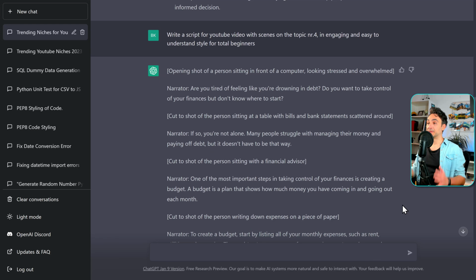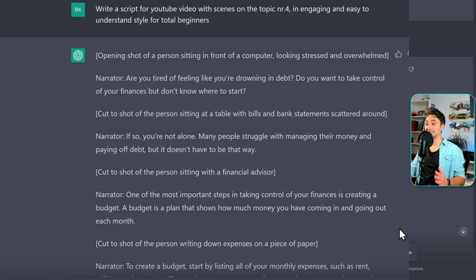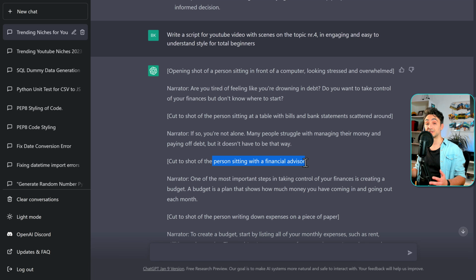This is really stunning. This level of script is very professional. It's not only writing the script, what you're going to say, but also describing the B-rolls. So here, for example, it says, cut to a shot of a person sitting with a finance advisor. As you are saying the script, you can fetch a video or footage for such a thing. This will help you massively if you are going to create any content. But obviously we are not going to copy and paste everything it generates. It is a really great starting point, reference, or outline if you are creating a script for YouTube.